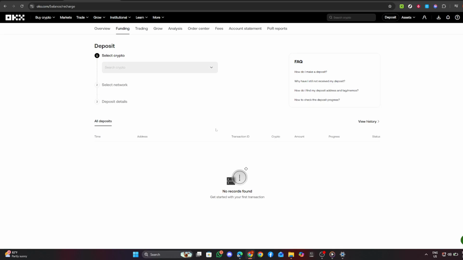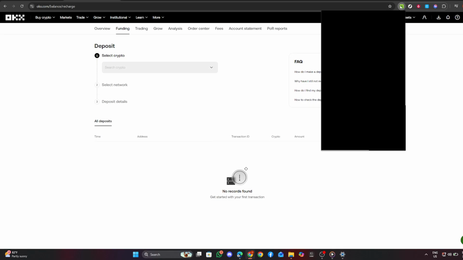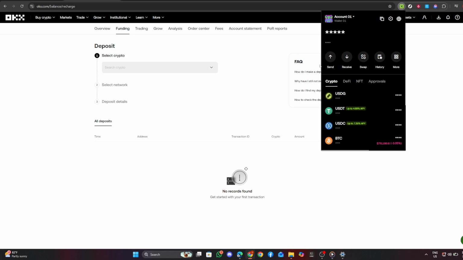Now, move to your web wallet, such as Tonkeeper or OpenWallet interface, and look for the Send or Transfer option. Click on this to initiate the sending process. You will now need to paste the deposit address you copied from OKX into the appropriate field. If a memo or tag is required, add that as well.